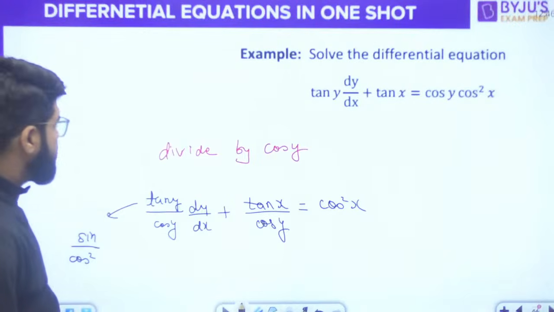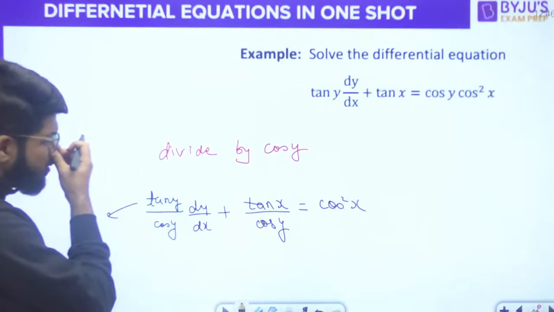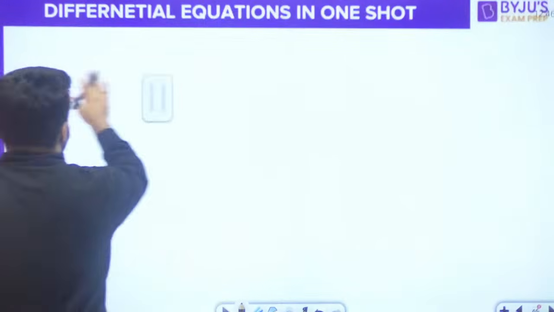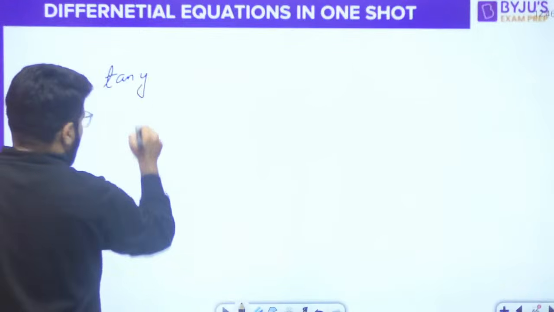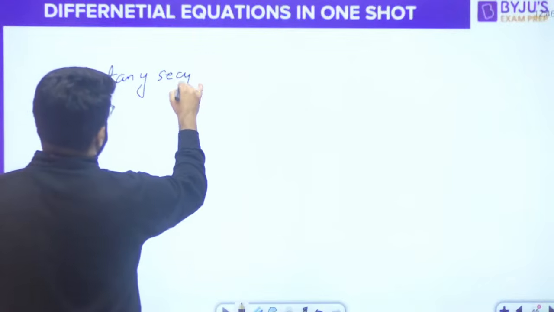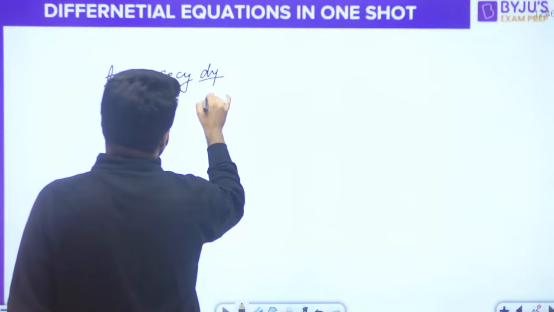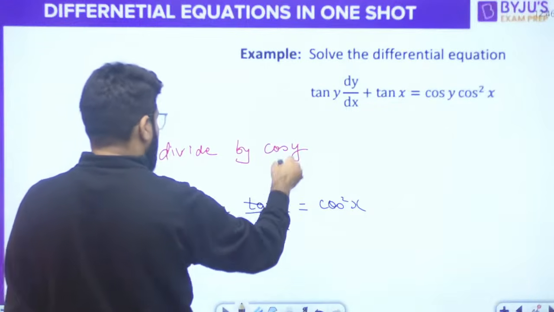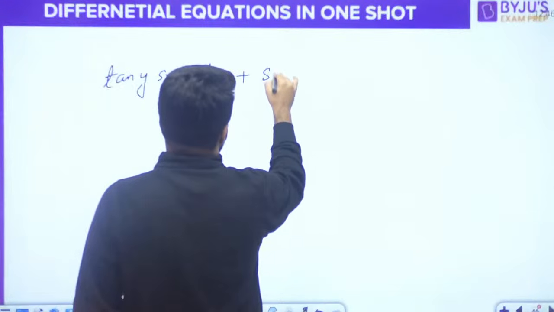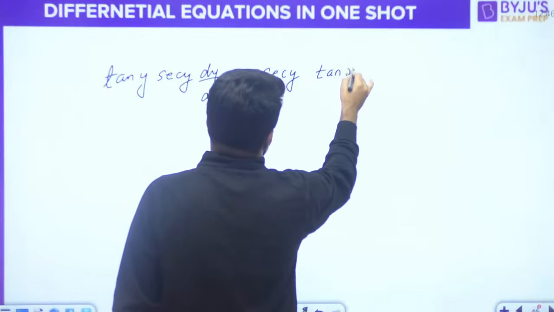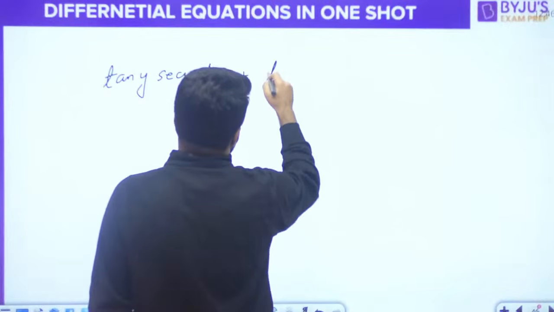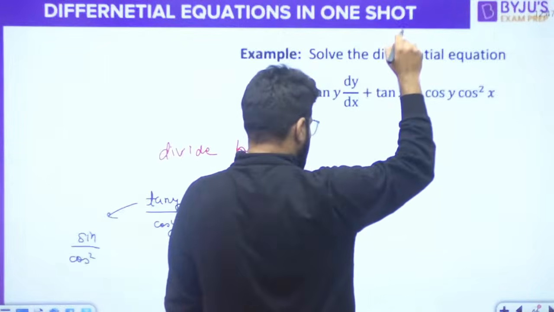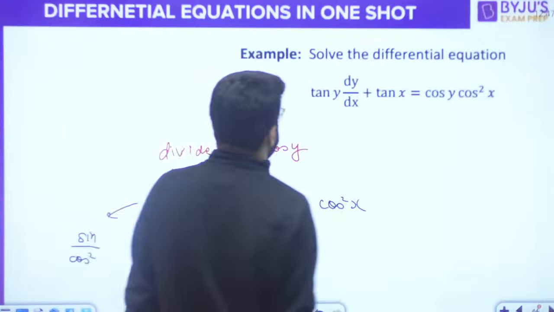Here there is some mismatch, that is cos y and that is cos square x. We divided by cos y. Let me write it in the form of tan y only. Tan y divided by cos y, and 1 upon cos is sec: tan y sec y dy by dx plus tan x upon cos y. Again 1 upon cos is sec, so sec y into tan x. Let me write it in reverse: plus tan x into sec y is equal to cos square x.